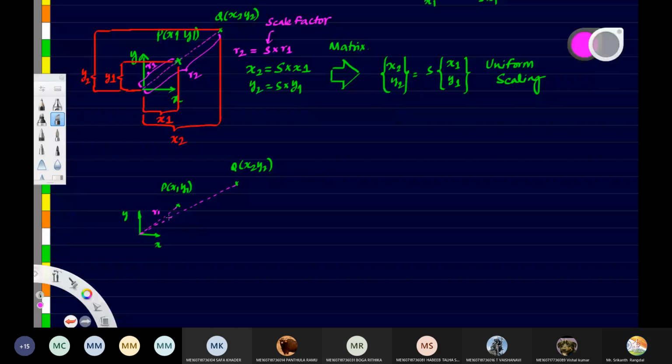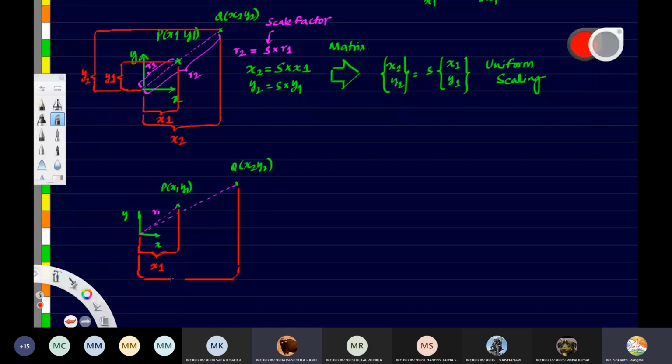So once again, we'll have to start with this. What's this length? This is X1. What's this length? X2.